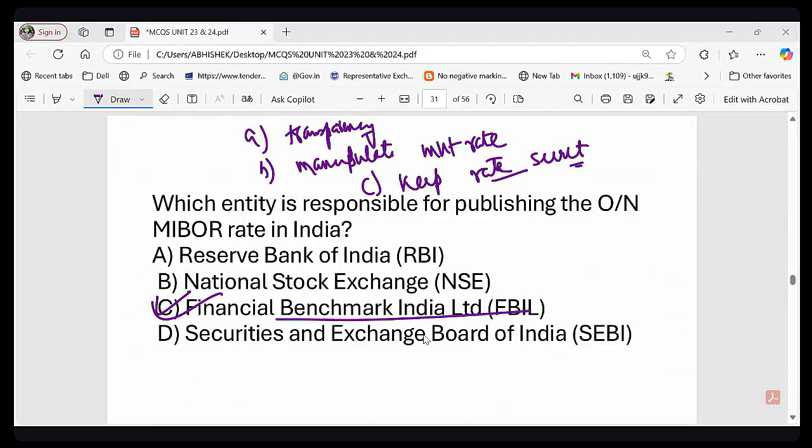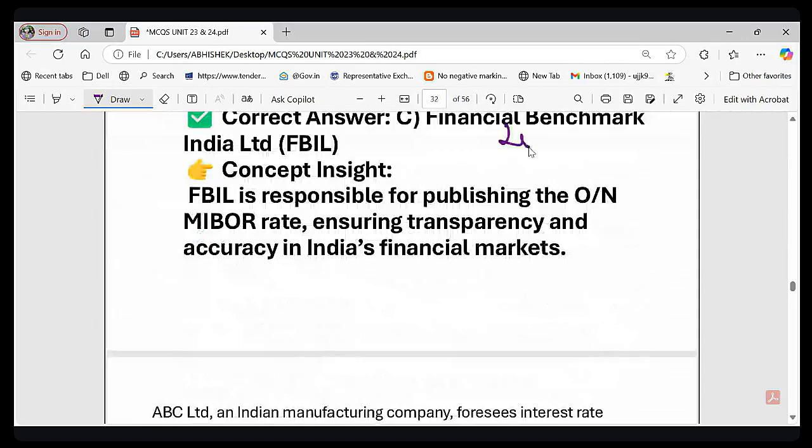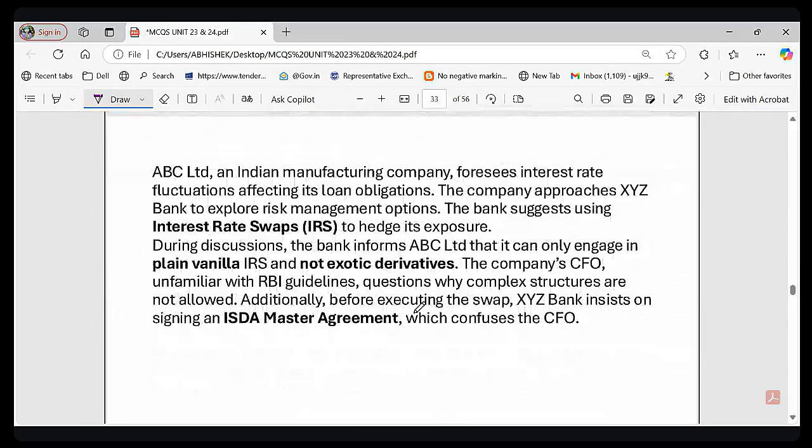Yes, transparency. Very good. FBIL ensures transparency in the financial market. So let me give you some more data about FBIL. It was established in 2014, to take over. Earlier, RBI used to set it, but now FBIL sets it. It ensures accuracy and reliability. So the correct answer is FBIL. I hope that makes sense to you. Now let's see the next question. That was the easiest question I asked you.